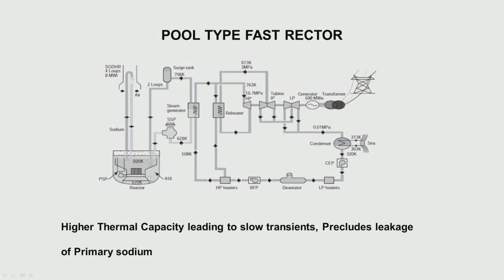What is the advantage of this sort of a concept? You see here the size is big, cold sodium, hot sodium.